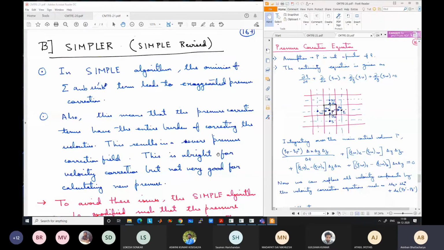It was derived by Patankar himself during the 1970s, and it is still very widely used. After that, this has been revised, and there are other algorithms like SIMPLEC (SIMPLE Consistent) and PISO, which is Pressure Implicit with Splitting of Operators. But all those are derivatives of SIMPLE and SIMPLER type algorithms. All these are pressure-based algorithms. The pressure plays a very important role in finding the velocity field.